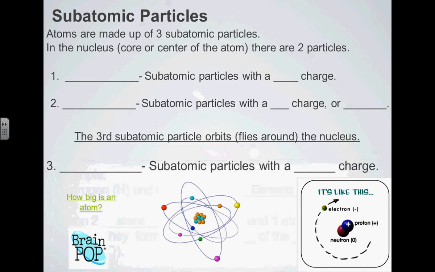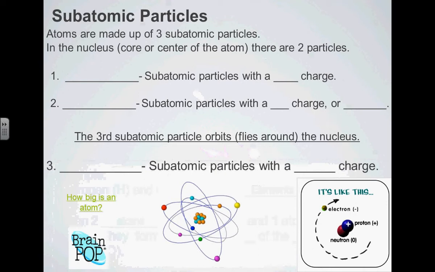All right, we said that these atoms are made of smaller parts. We call them the subatomic particles. And if we envision an atom, this is a model of an atom, a drawing. There's a central core of an atom that we call the nucleus.